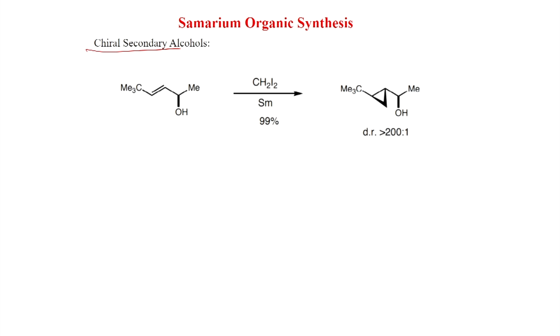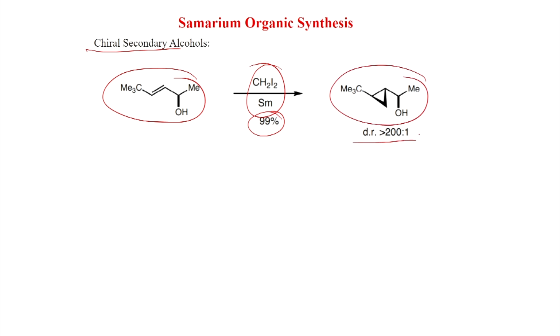So, this is very important, and with chiral secondary alcohols like this one, you put samarium, CH2I2, you get 99% yield of this product, and you can see the diastereoselectivity is greater than 200:1.